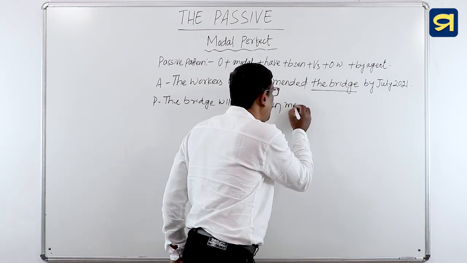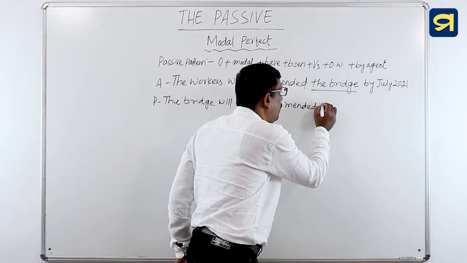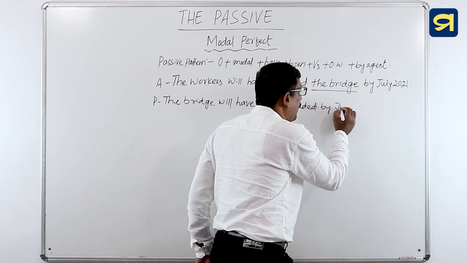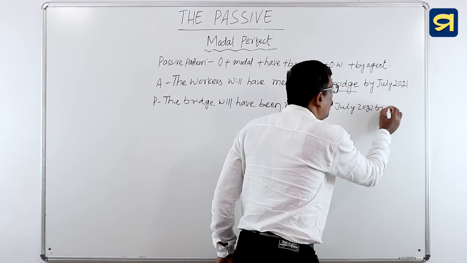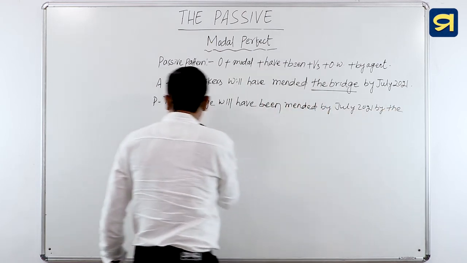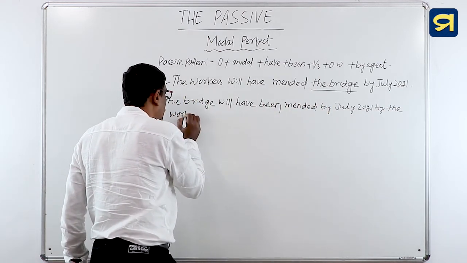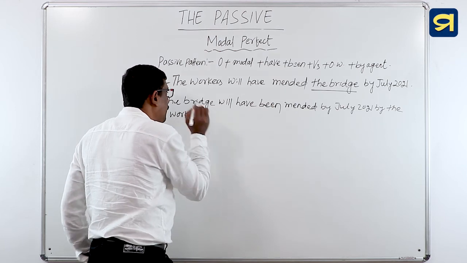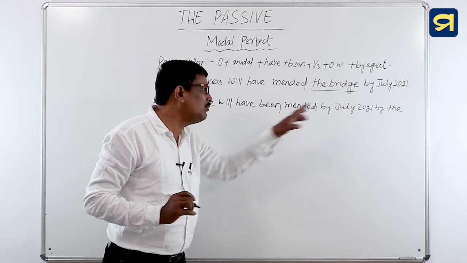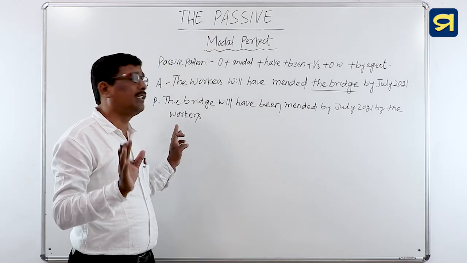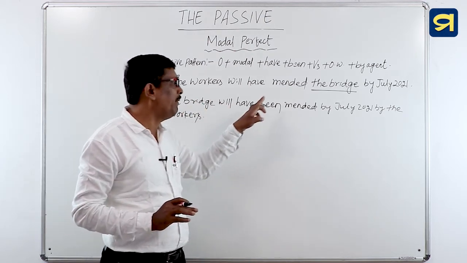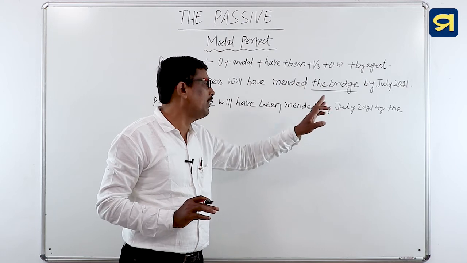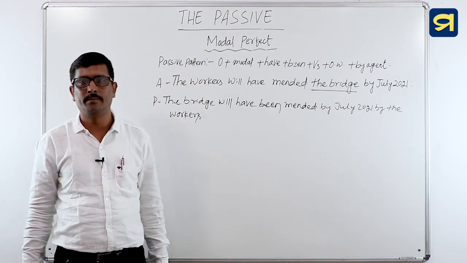So we will use here mended by July 2021 by the workers. If by agent is not used in the sentence, it does no harm. That means the bridge will have been mended by July 2021 by the workers.